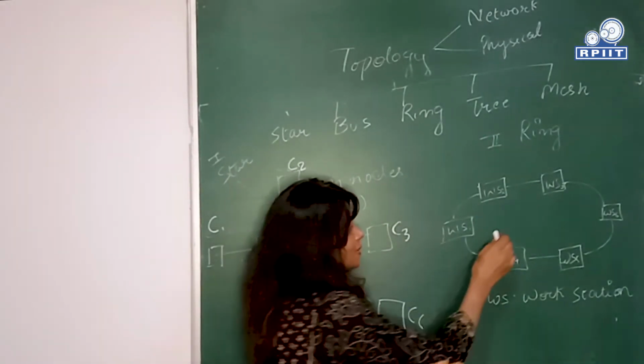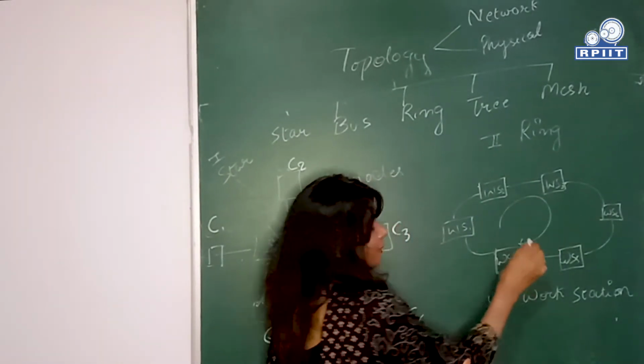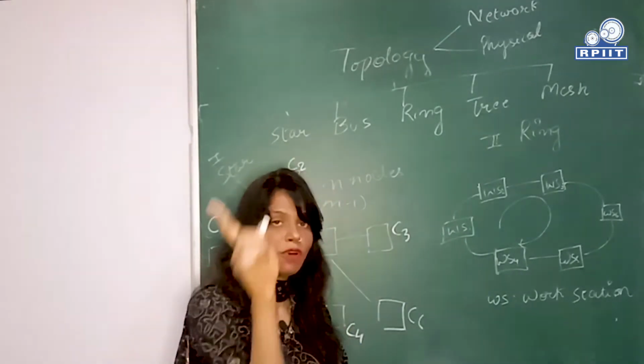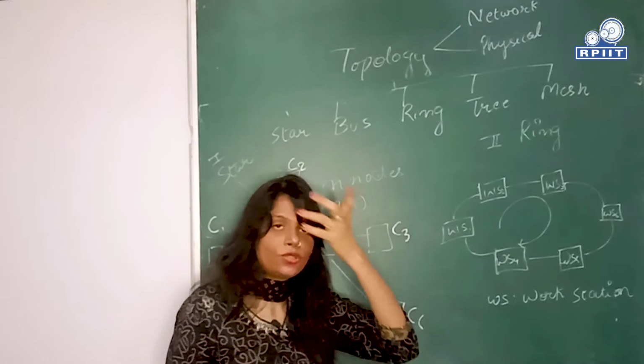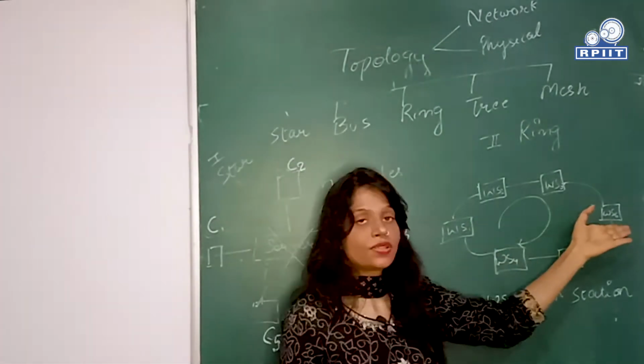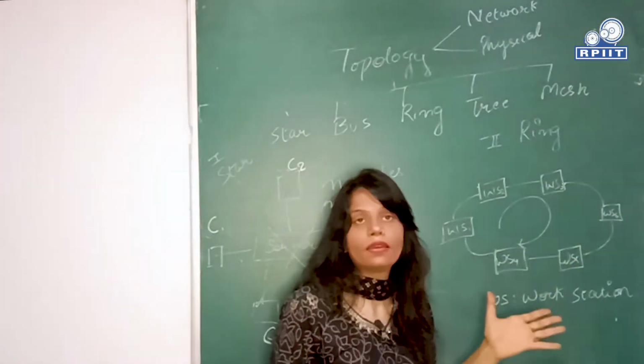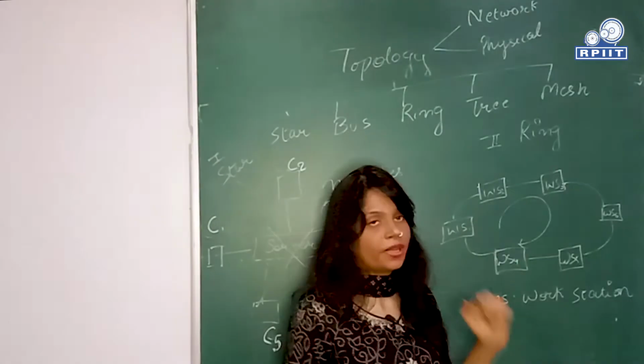Like you can see, all the devices are connected in the form of a ring. So whenever a workstation needs to communicate with another workstation, the single ring is used to communicate.